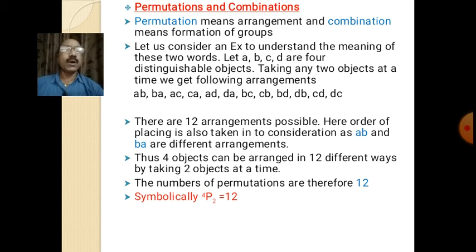Thus, four objects can be arranged in 12 different ways by taking two objects at a time. We call these permutations. The number of permutations is therefore 12, and symbolically this is represented by 4P2, which equals 12.